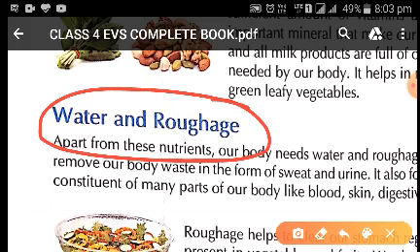Water and roughage are also constituents of many parts of our body, like blood, skin, digestive juices, etc.